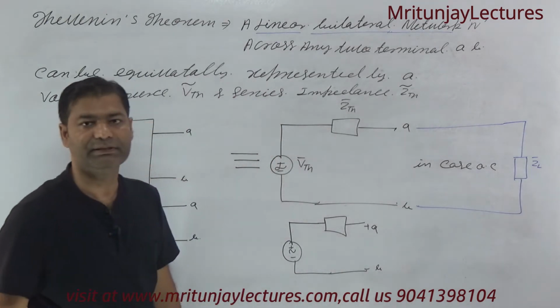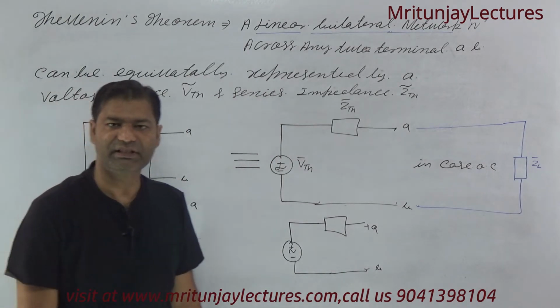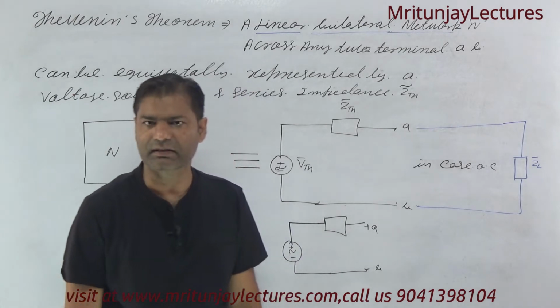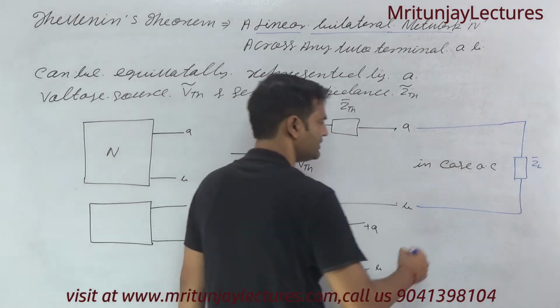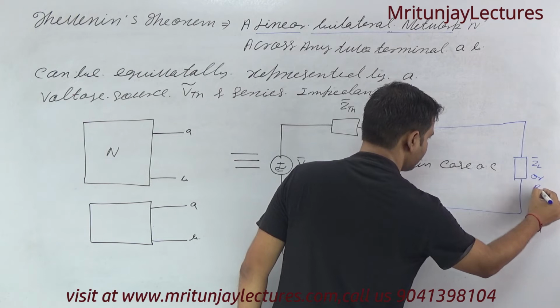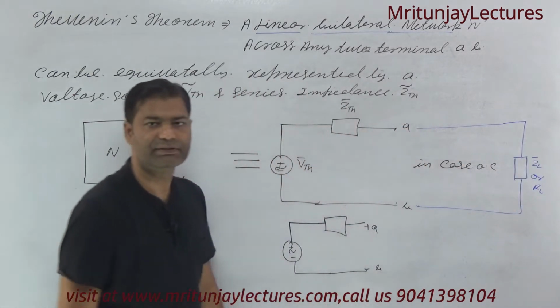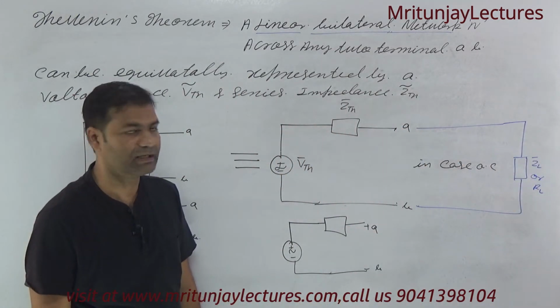ZL means load impedance. Okay, in a DC circuit we only consider RL. In case of an AC circuit, that is ZL. Clear?